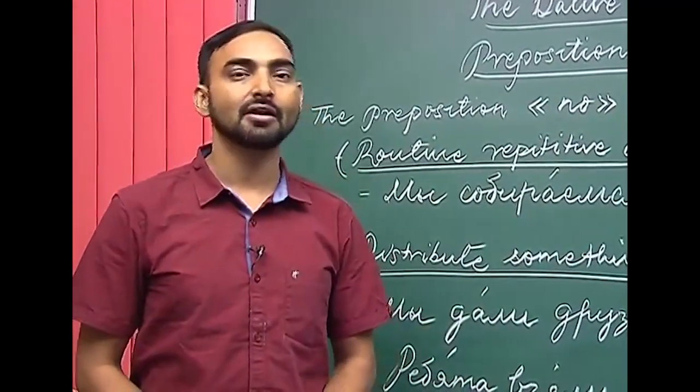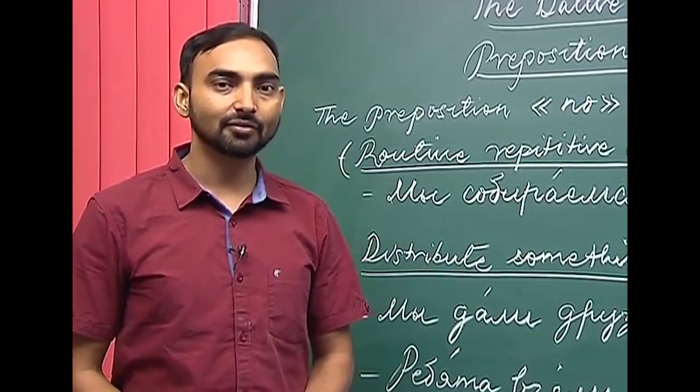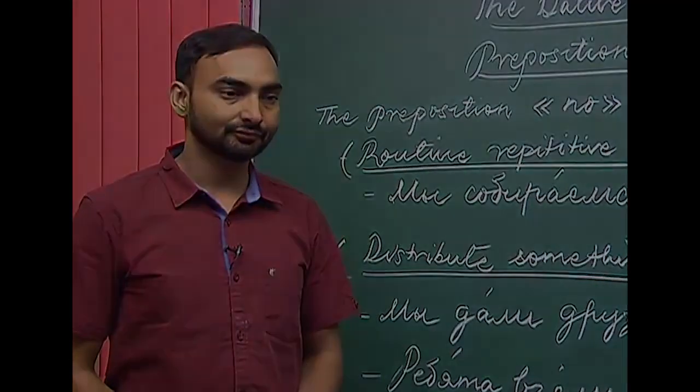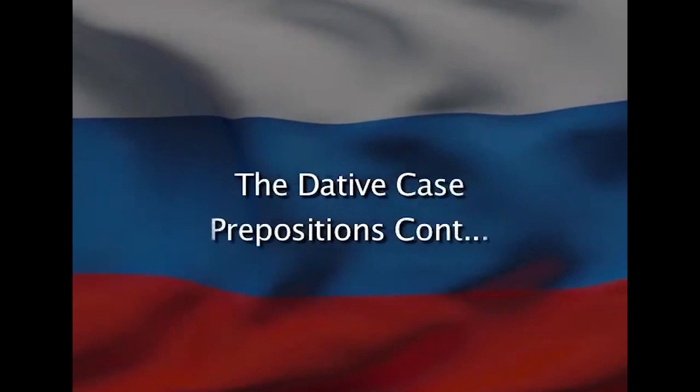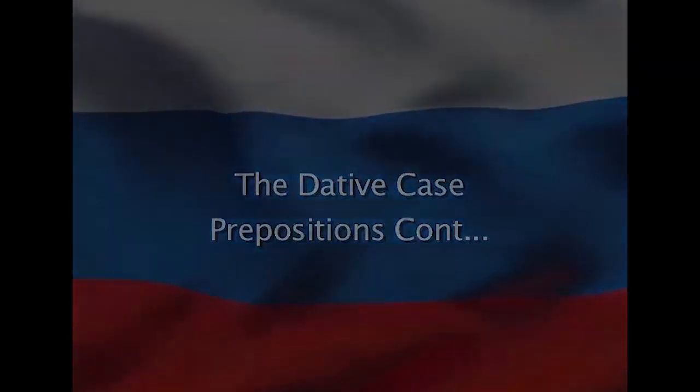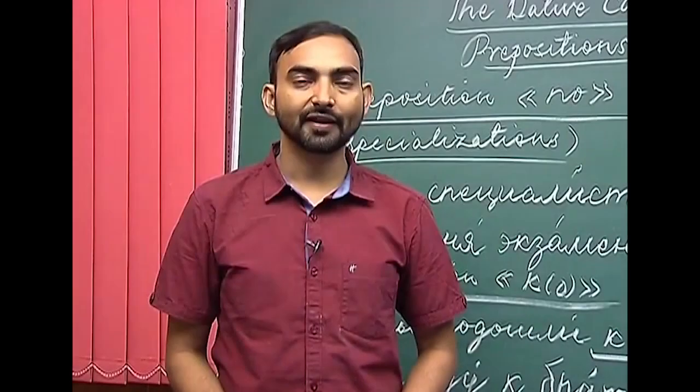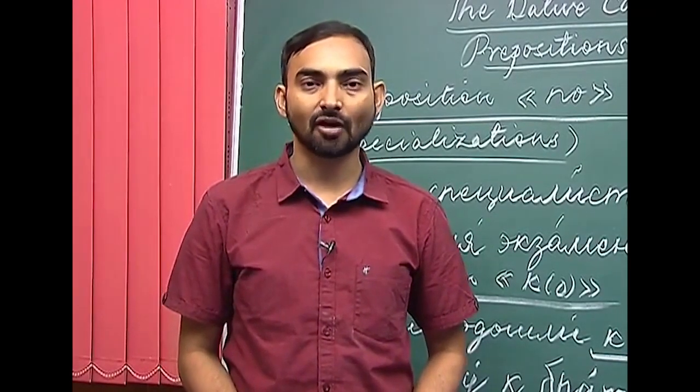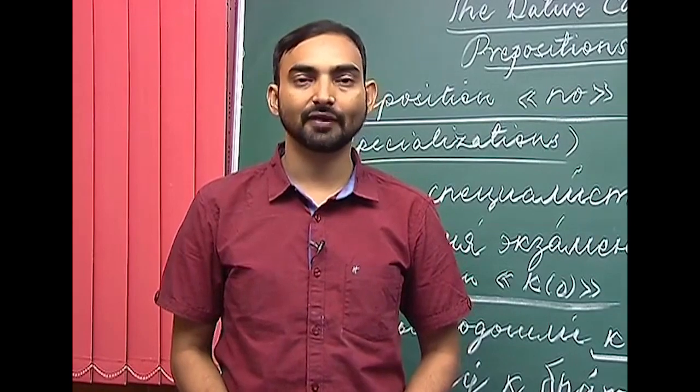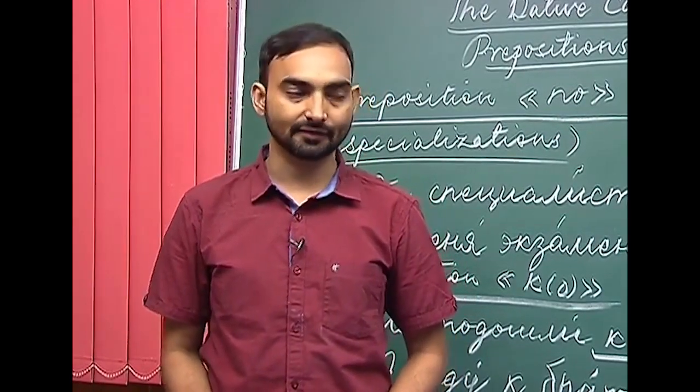So, these are two of the few meanings that the preposition per conveys. There are other meanings as well, we will look at some of them. We are discussing the various meanings of the preposition per when used with the noun in the dative case.